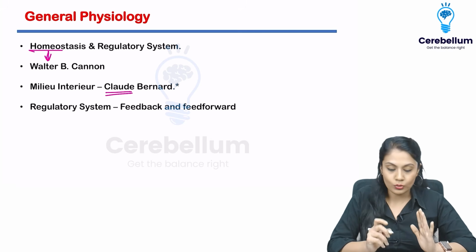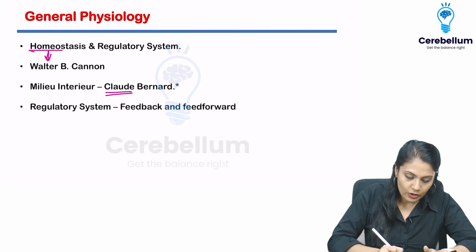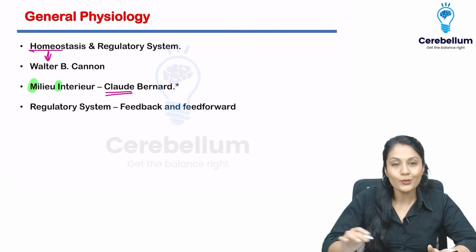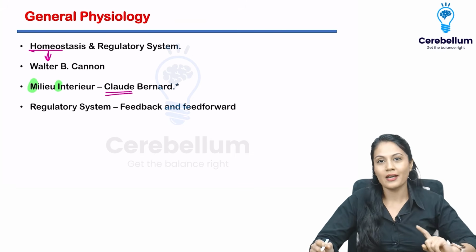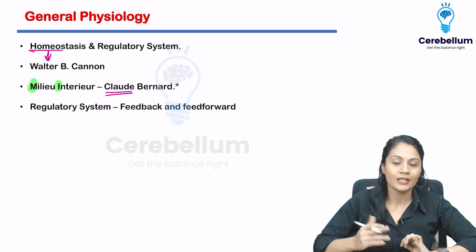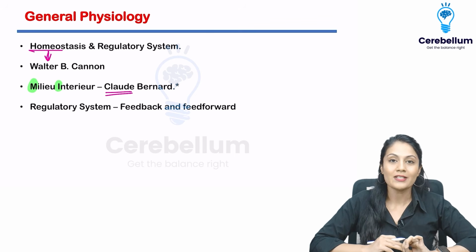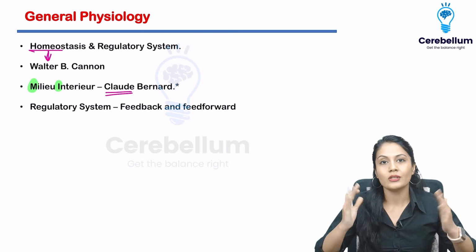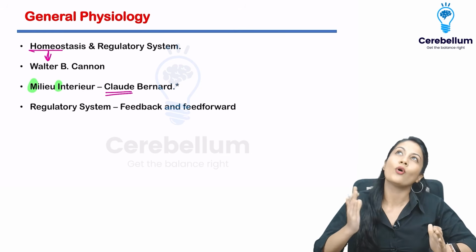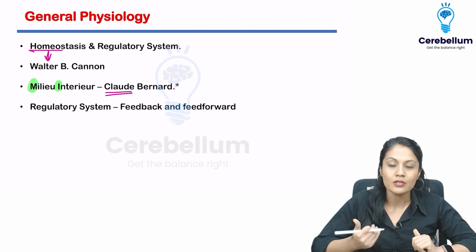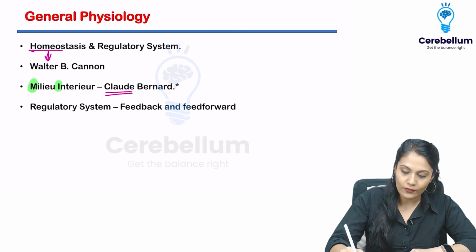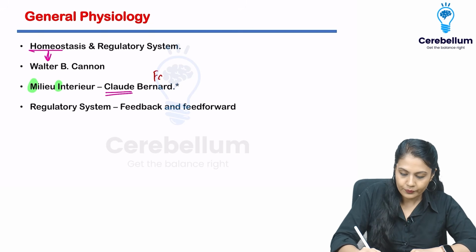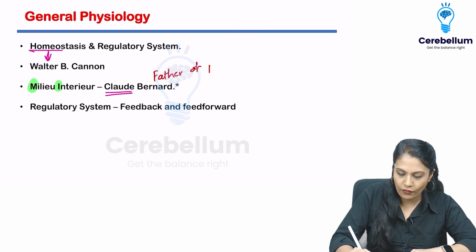Please remember how to remember these terminologies. The short form of Milieu Interior is MI, right? Whenever a person is going to have MI, he is going to go to the clouds if we do not treat that person in time. So please remember MI and cloud. And please remember the gods are also there in the cloud. Whenever you want to talk to the god, you look up like this in the clouds. So please remember, he's the god of physiology, or I can say the father of physiology.